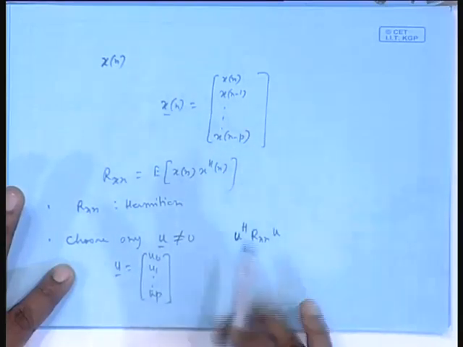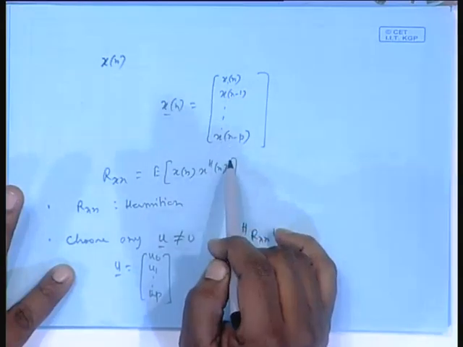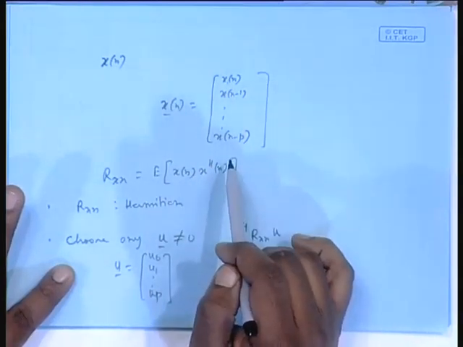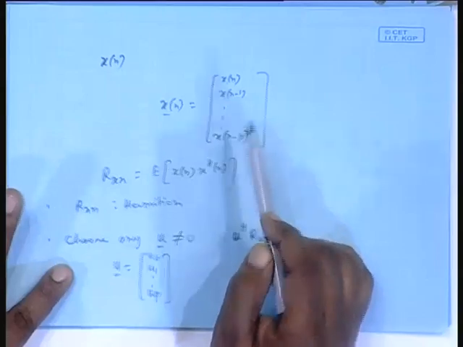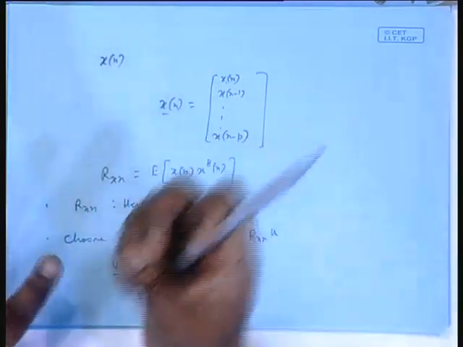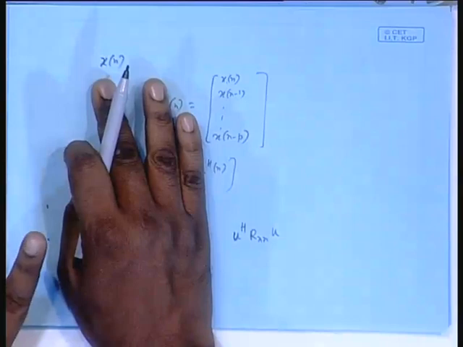If I can prove that, it is positive semi-definite, or equivalently non-negative definite. But further I will show that if there is no linear relation involving the elements of the vector, that is, if the elements of the vector form a linearly independent set, so that no x[n] is writable as a linear combination of the others, and that is what happens mostly, isn't it? You do not observe a random process in the lab where one sample is a linear combination of the past few samples exactly. There will be an error, but it is not an exact summation of some previous samples. So this matrix is not only positive semi-definite, it is in fact positive definite, that is what we will show.